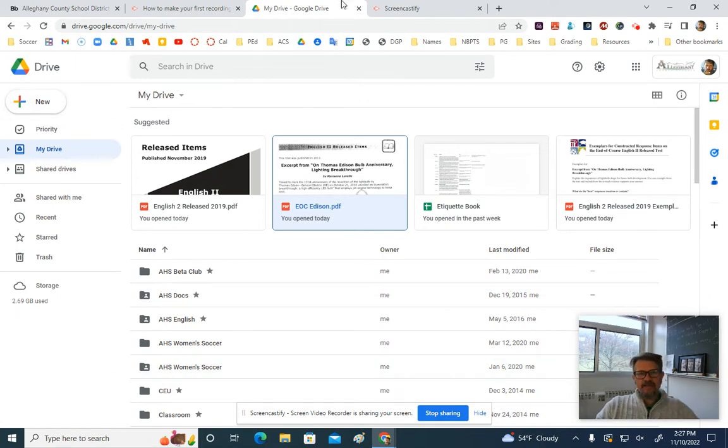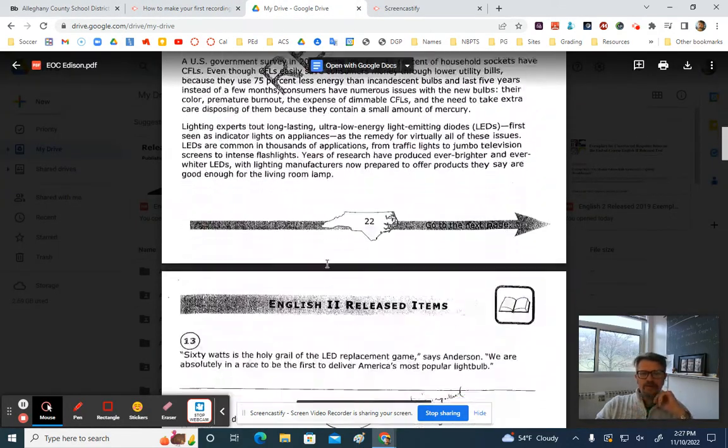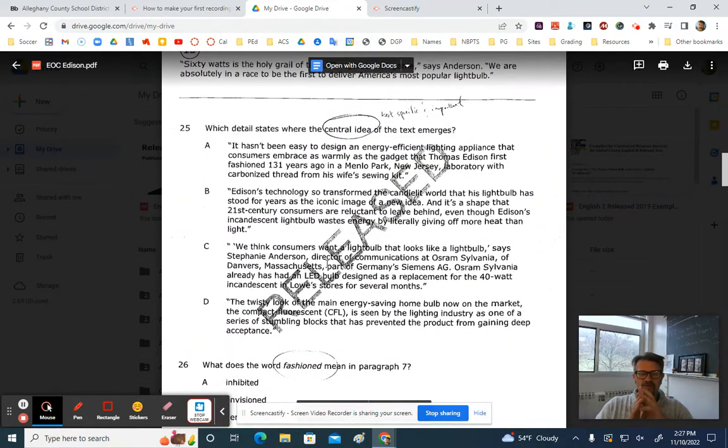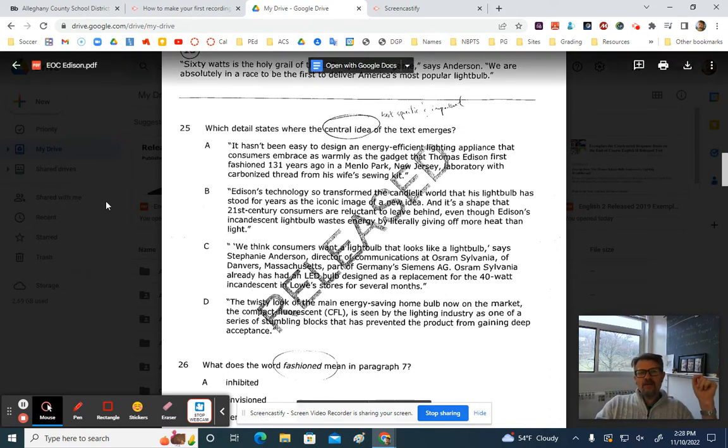We're going to be looking at the exciting Edison passage here. All right, so you should have already completed the passage, taken the quiz, know what you missed, and got right. So now we're just going to go over each question choice and talk about why the correct answer is correct. I will do my best to explain how the state is thinking about these. So if everybody will look at question number 25. On all the passages, make sure you have your literary terms circled and defined anytime that they appear.